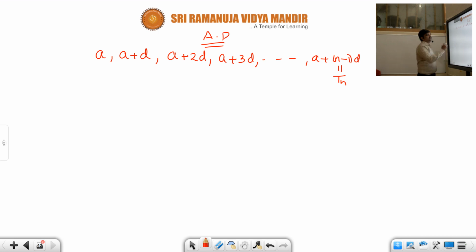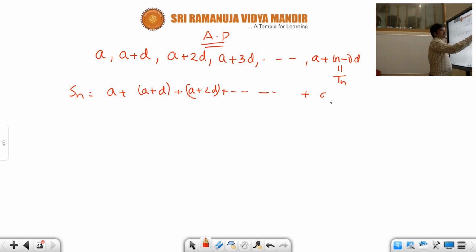And we have also learned how to find the sum to n terms of an AP. Sum to n terms of an AP means you need to add all these terms, and we have discussed how to find this formula as well.